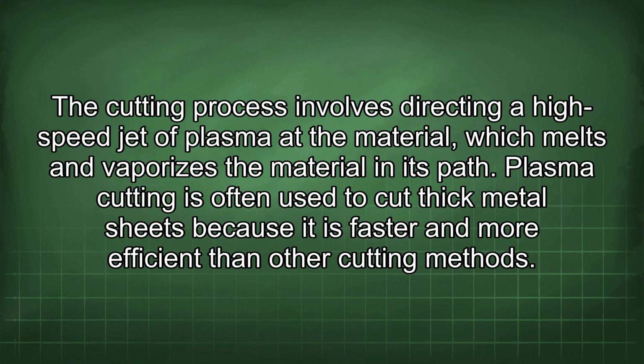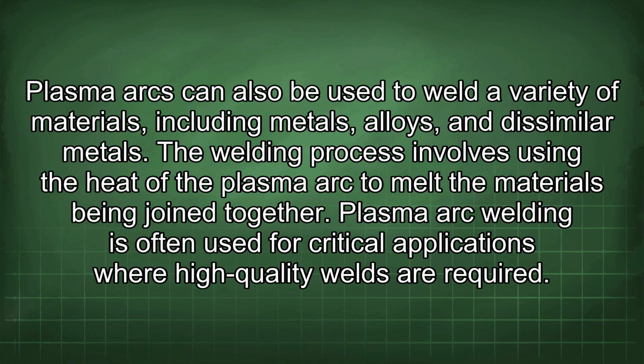Plasma cutting is often used to cut thick metal sheets because it is faster and more efficient than other cutting methods. Plasma arcs can also be used to weld a variety of materials, including metals, alloys, and dissimilar metals. The welding process involves using the heat of the plasma arc to melt the materials being joined together. Plasma arc welding is often used for critical applications where high-quality welds are required.